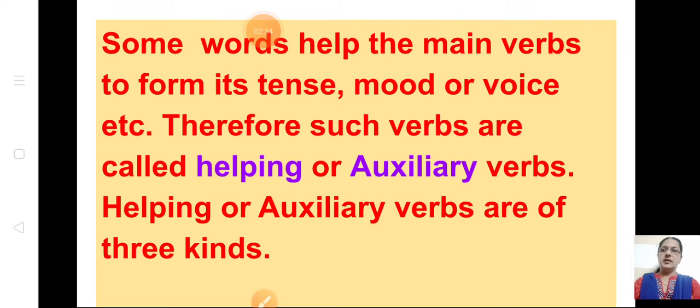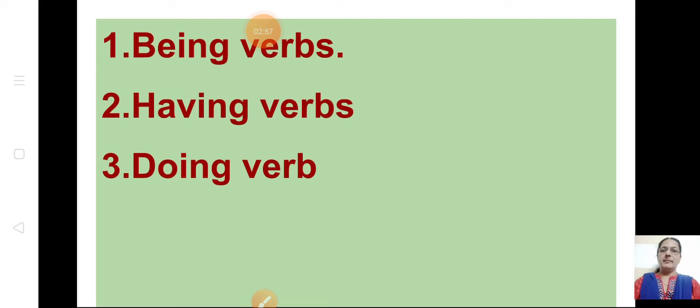And what is the auxiliary verb? Some words help the main verbs to form their tense, mood or voice, etc. Therefore, such verbs are called helping or auxiliary verbs. Helping or auxiliary verbs are of three kinds. Hope you remember, children. I showed you the examples also. They are being verbs, having verbs and doing verbs.